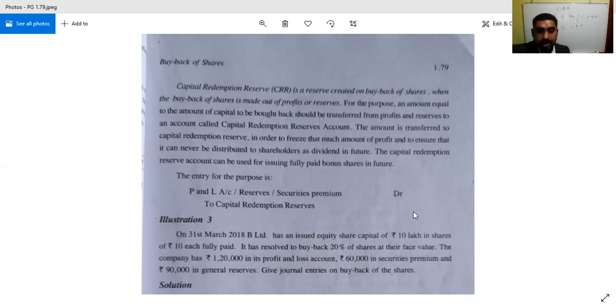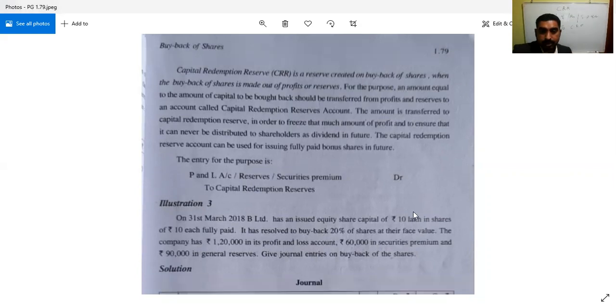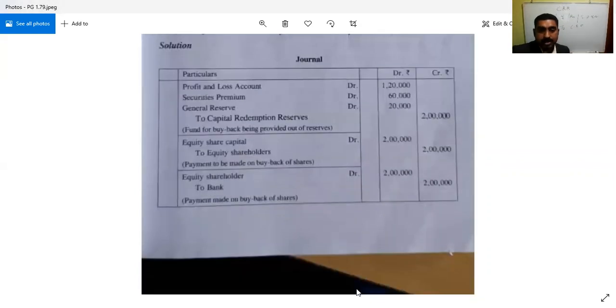So this is the entry for such a purpose. So we already see the problem with regard to this one.